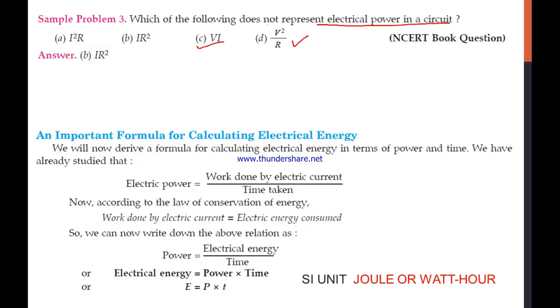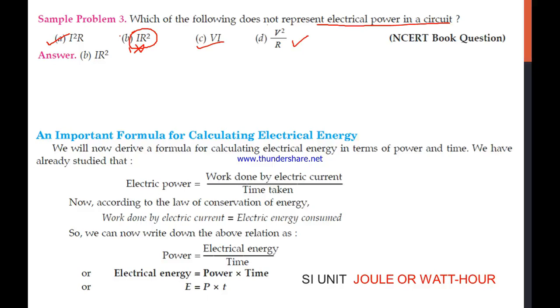Okay, and among the A, B, if you see, then this A is also correct for us. That means we haven't done any derivation, that is I R square, we have done I square R. So that's why this option will be the right answer, and this formula is the wrong one for the electric power. Okay, now let's see an important formula for calculating the electrical energy.